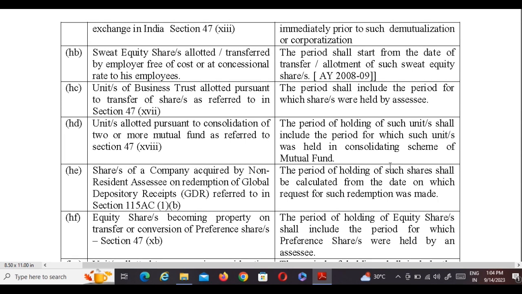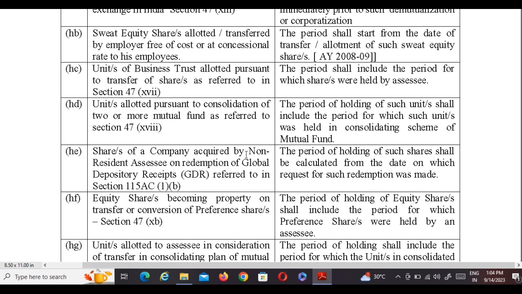Shares of a company acquired by a non-resident assessee on redemption of global depository receipts, that is GDR, referred to in section 115AC subsection 1 clause (b). The period of holding of such shares shall be calculated from the date on which the request for such redemption was made.